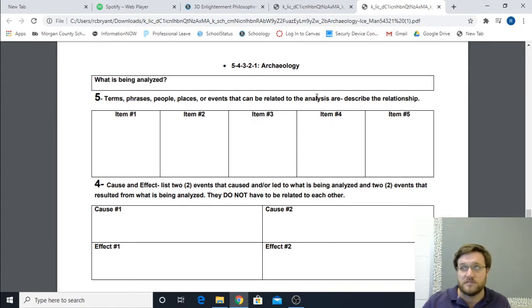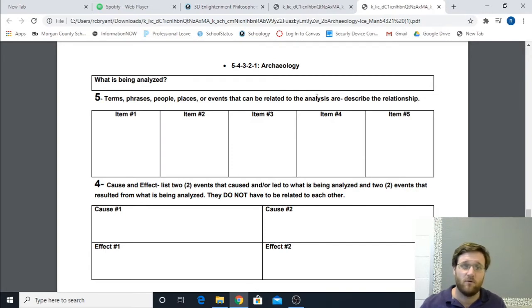Terms. Otzi, the Iceman. How's it related? That was the name given to the body that was discovered by the people who discovered it. Otzi is a play on words for the name of that mountain range. So those are the types of things that you're going to put into this section 5.